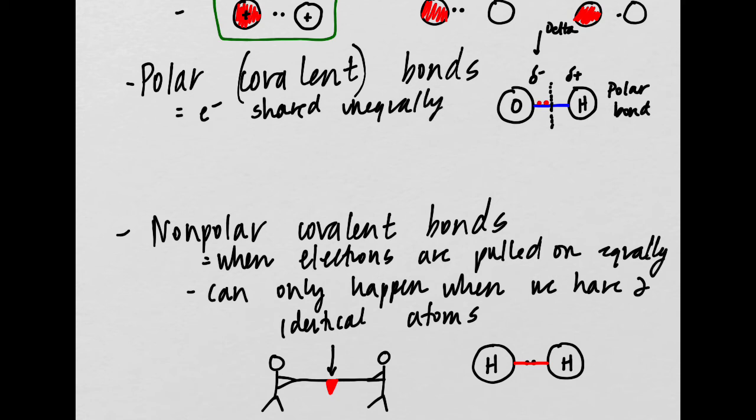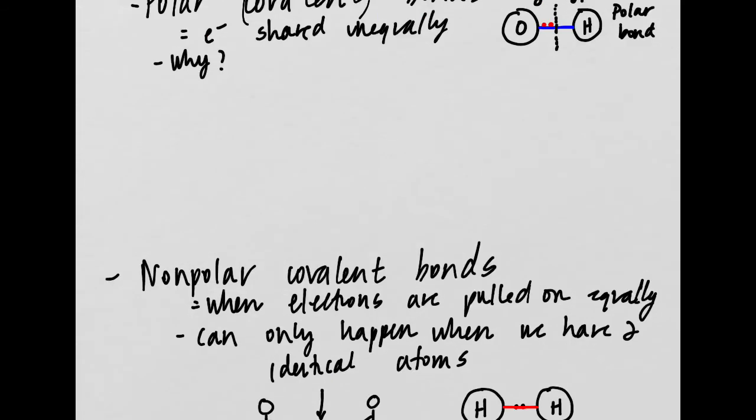Right? They're not evenly pulled by both atoms. So when this occurs, we get a polar covalent bond. The reason that this happens, why does polarity occur?